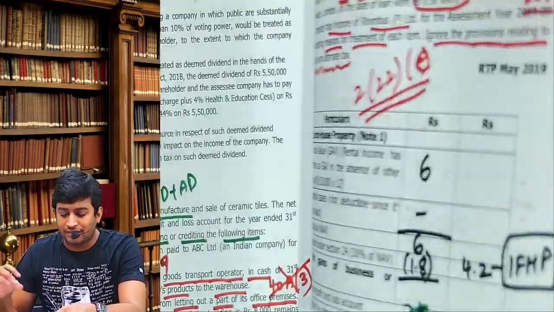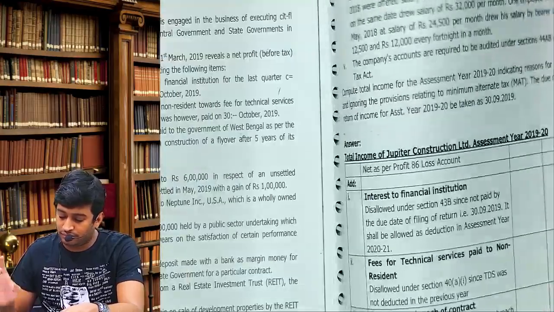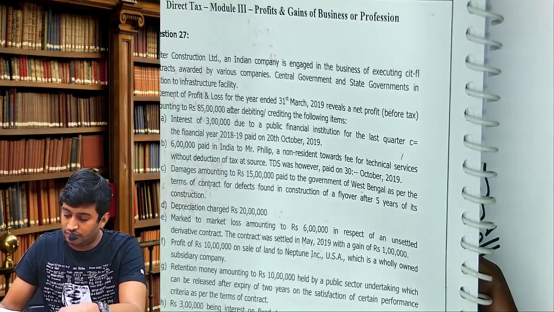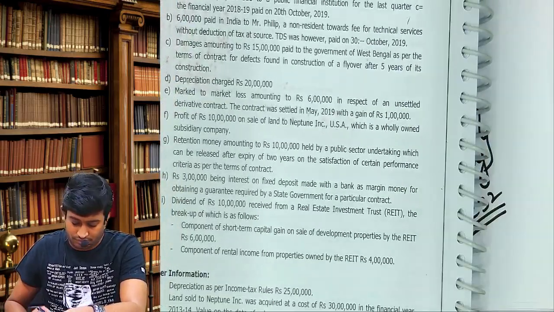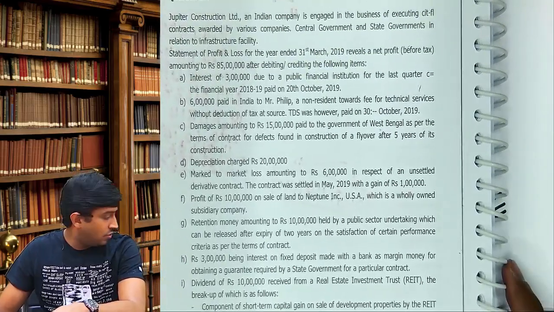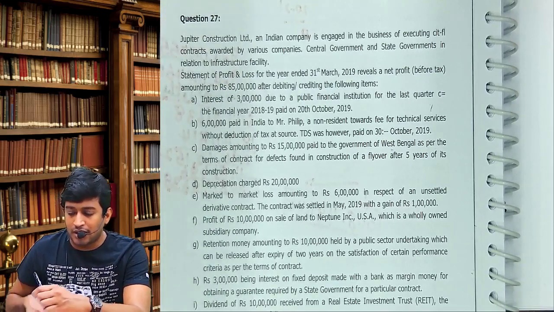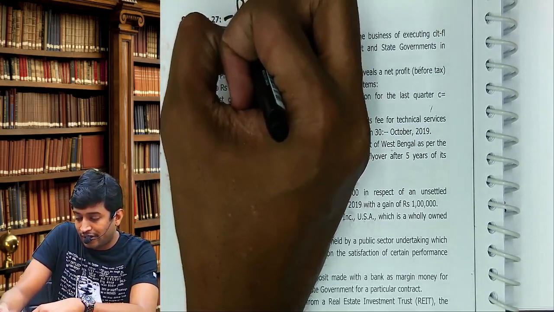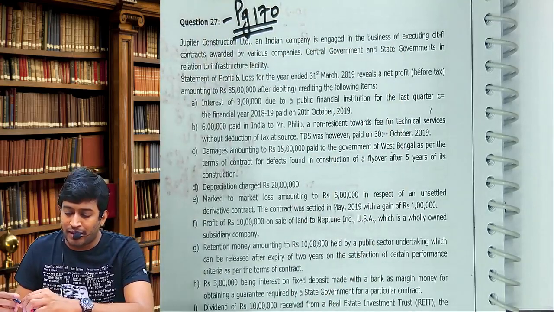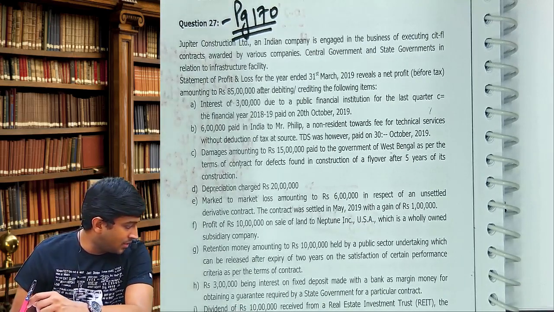Come to 27, page number 170. This is your penultimate problem of the module. Penultimate means last but one.